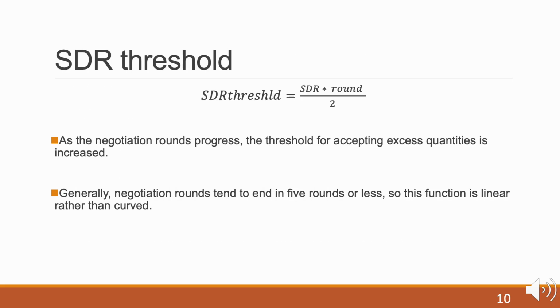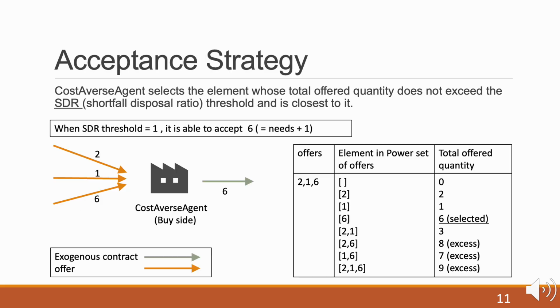Next, I introduce the SDR threshold. Here is my definition of the SDR threshold. As the negotiation rounds progress, the threshold for accepting excess quantity is increased. Generally, negotiation rounds tend to end in 5 rounds or less, so this function is linear rather than curved. For example, when the SDR threshold takes the value of 1, this means that the agent is allowed to accept an offer that is 1 unit higher than its original needs. In this case, the CostAverse Agent would choose an offer of 6 units.